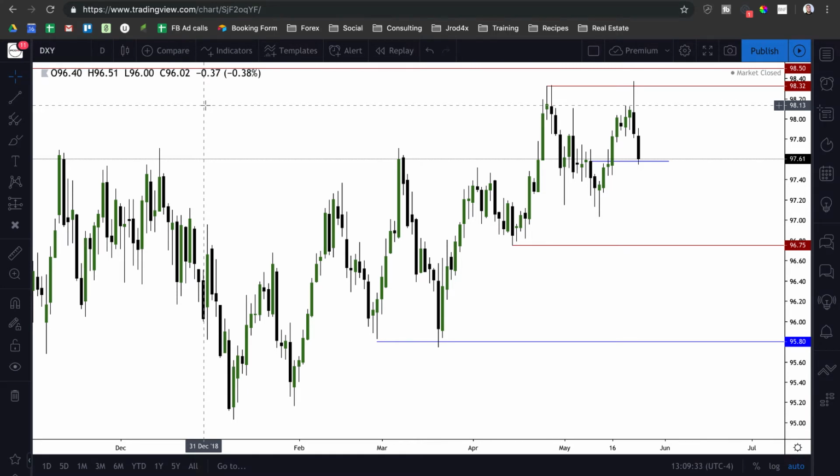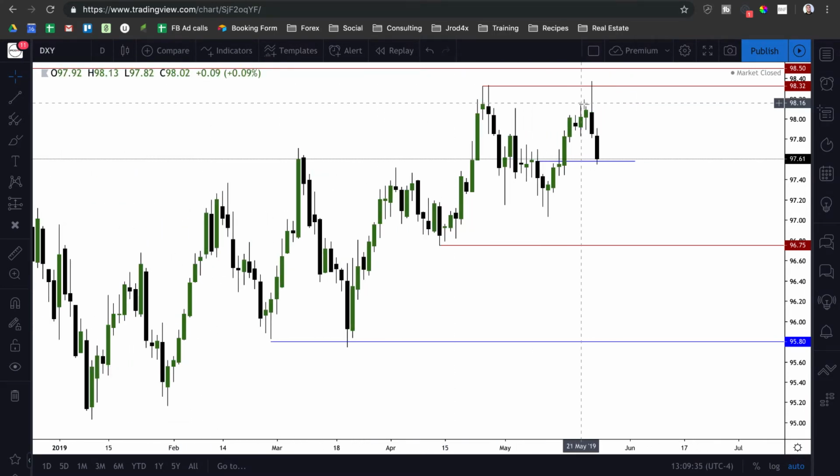And this is the dollar index on a daily chart. And last week we did have a nice little run up here above the 98.30 level. So the high comes in here at 98.32, and then on Thursday we form the high at 98.37. So about a 5 pip run above the buy stops here. And then we pretty much rejected and traded lower.